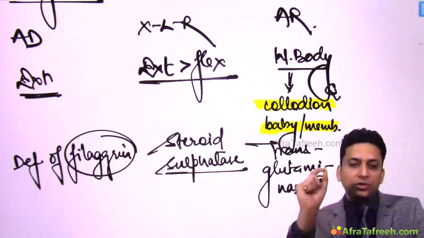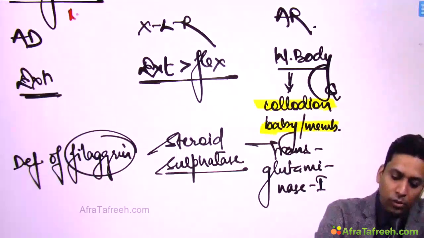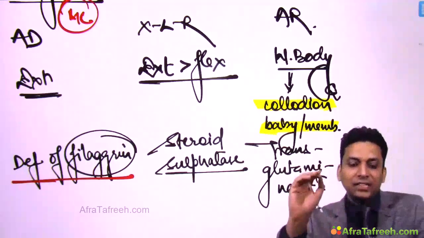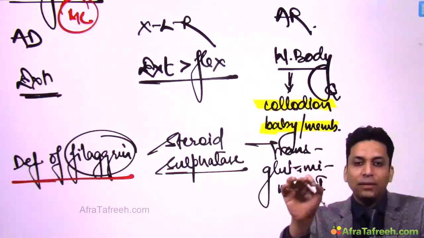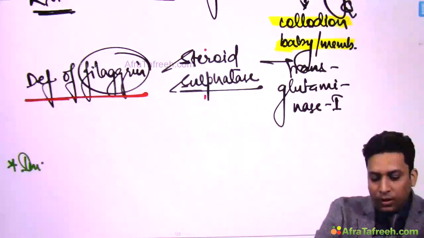So these are the defects which you can remember. Ichthyosis vulgaris is the most common type of ichthyosis. Here there is deficiency of filaggrin, while in X-linked there is deficiency of steroid sulfatase, and in lamellar ichthyosis transglutaminase 1 is deficient.